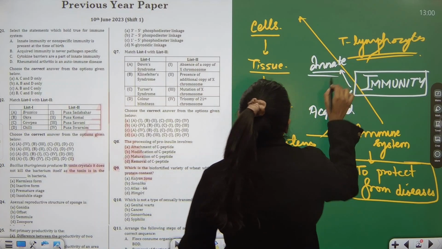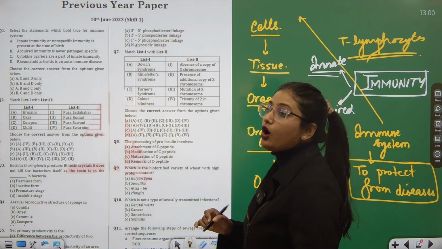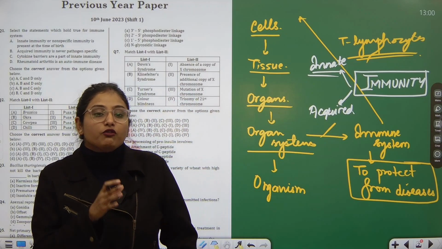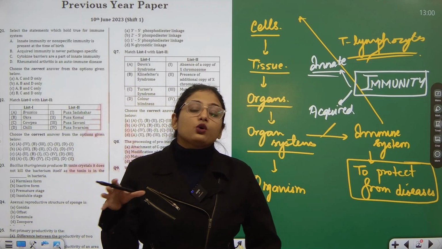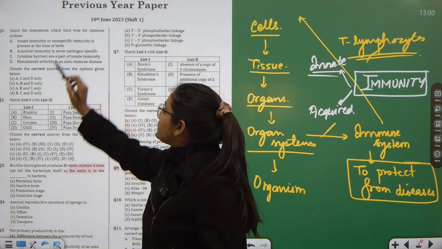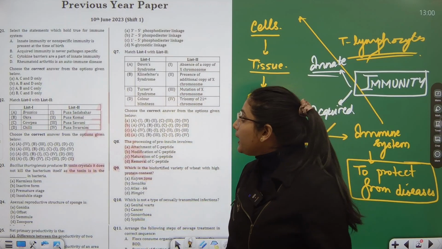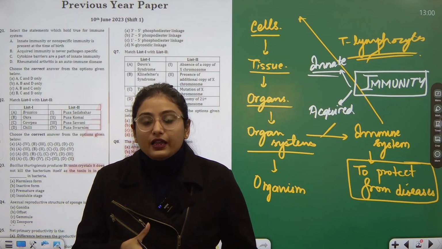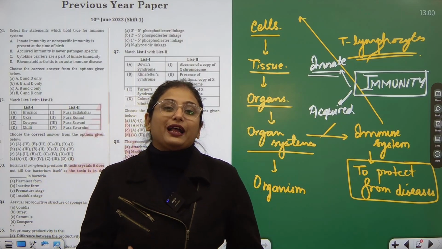Innate immunity is the protection which the immune system offers by birth. That is inculcated in the immune system. While we are born, the immune system knows that we have to be protected. So it's the non-specific immunity. But acquired immunity is the one which is acquired in the lifetime due to some effect of a pathogen.